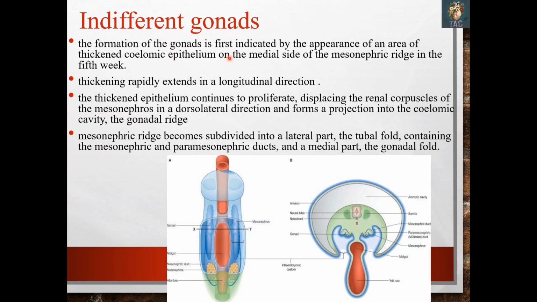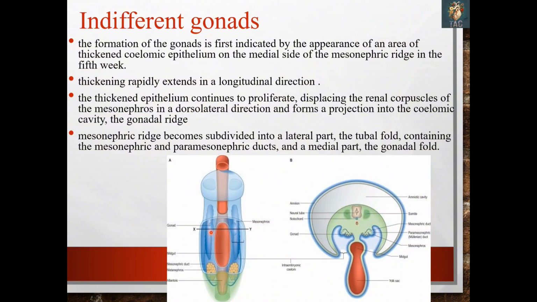The formation of the gonad is first indicated by the appearance of an area of thickened coelomic epithelium on the medial side of the mesonephric ridge in the 5th week. Here in this slide you can see this dark blue colored area. This one is the mesonephros, and this swelling which is present in this area is the developing gonad which is appearing on the medial side of the mesonephric ridge.